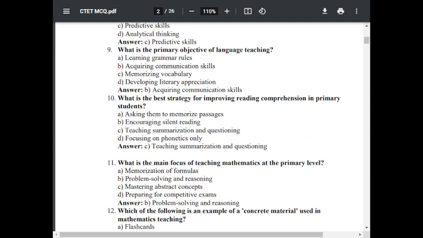Question number 10. What is the best strategy for improving reading comprehension in primary students? Option A, asking them to memorize passages. Option B, encouraging silent reading. Option C, teaching summarization and questioning. Option D, focusing on the phonetic only. The correct answer is teaching summarization and questioning. Now question number 11.